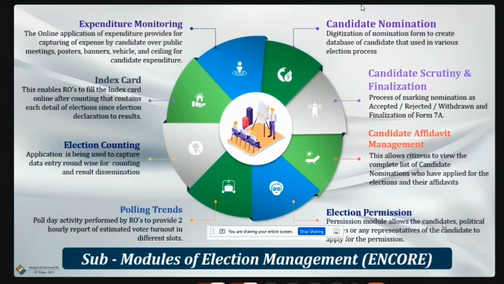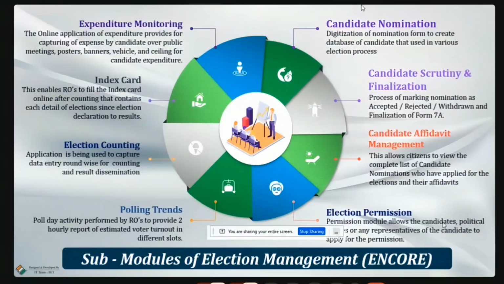Then the other one is the election counting module, which I will explain in detail at a later stage. Then we have the index card. For the index card, there is a connection so that whatever data we fill in the nomination and the scrutiny will come automatically populated in the index card. This time there is no physical index card. Till the last elections, there were physical index cards, and we had to match the physical index card with our Encore index card. But now there is no physical index card, only the online index card, which has to be filled within 48 hours of result declaration.